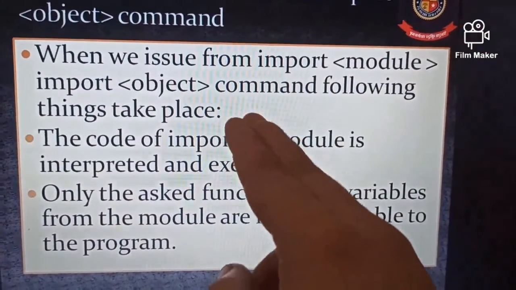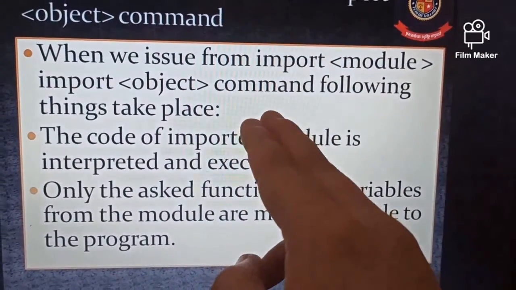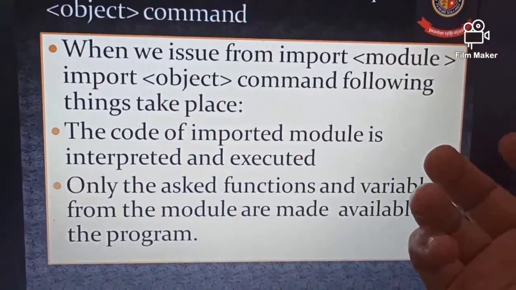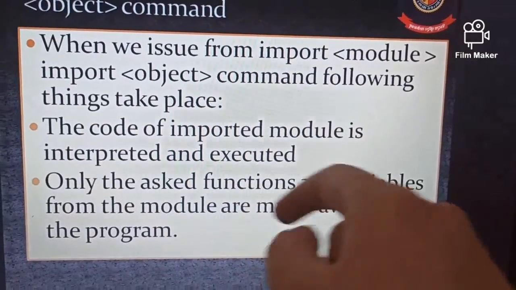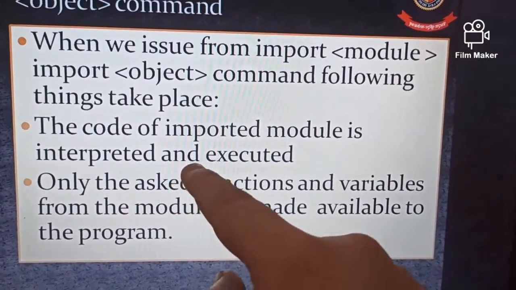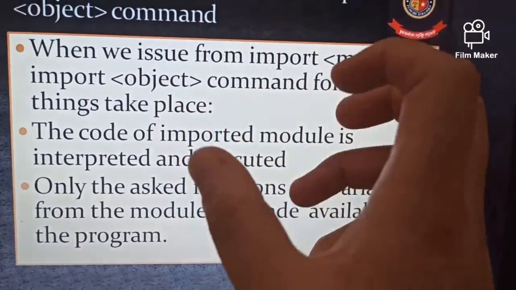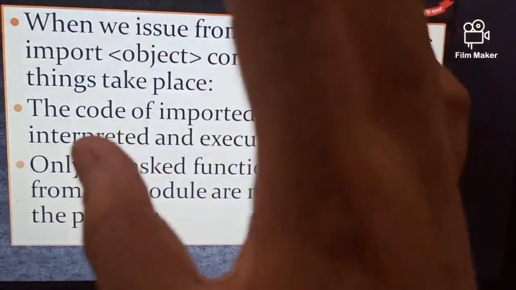As soon as you import whatever object you want to make available in your program, that part of the code will be interpreted and gets executed. Only the asked functions and variables from the module are made available to the program. Whatever function and object you mention over there is only going to be executed, the rest will not be available.